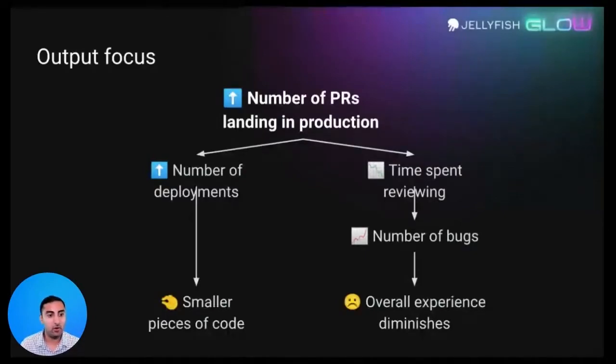If we're incentivized and focus entirely on the number of PRs that we have landing in production, we're probably going to spend a lot less time actually reviewing software. We're probably going to spend a lot less time actually reviewing each other's PRs, giving each other meaningful feedback, because we just want to get things out quickly. That means that we're probably going to have more bugs. Less people looking at something means that it's more likely that we're going to miss an edge case or something along the line. And what that's actually going to lead to is a diminished experience for all of our customers. Our customers are going to struggle with actually being able to use our software because our quality by definition has gone down. So how do we fix that?